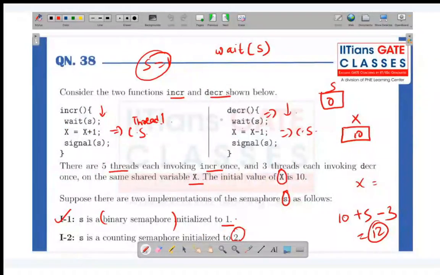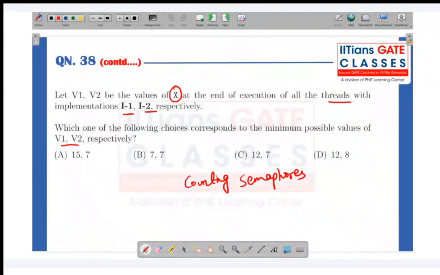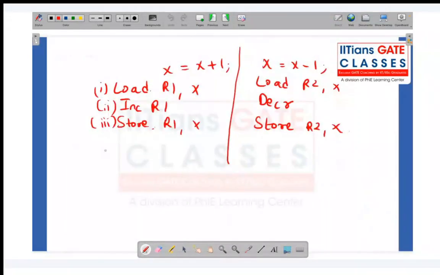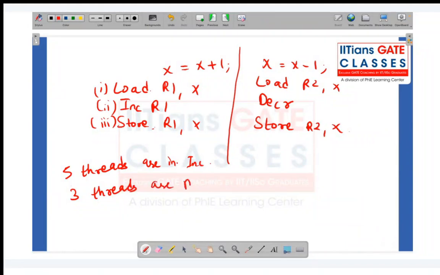We are having a semaphore initialized to 2, so 2 threads can be executed simultaneously. 5 threads are invoking the increment operation, and 3 threads are invoking the decrement operation.